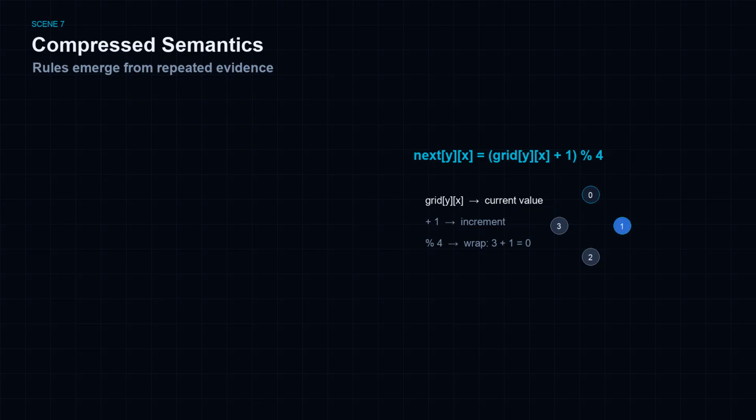Grid yx is the current value in the before state, plus 1 increments the color, modulo 4 wraps the cycle. 3 plus 1 equals 4, and 4 mod 4 equals 0, green back to black. Without modulo, 3 would become 4, which is not a valid color. Modulo creates cyclic state transitions. A formula is a compressed semantic hypothesis. Instead of storing thousands of transition pairs, the system stores a rule that predicts, tests, and abstracts. The system compresses repeated transitions into reusable rules, the bridge from raw data to world models.